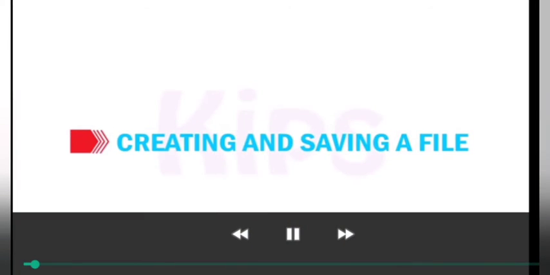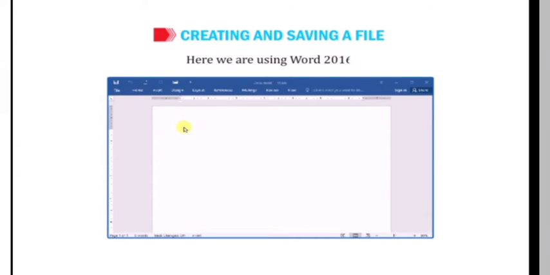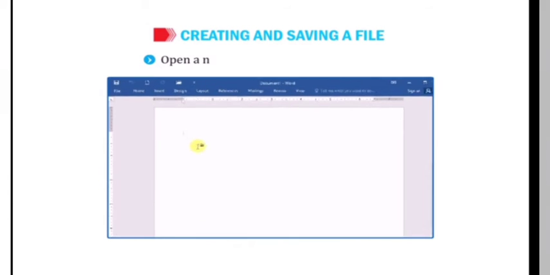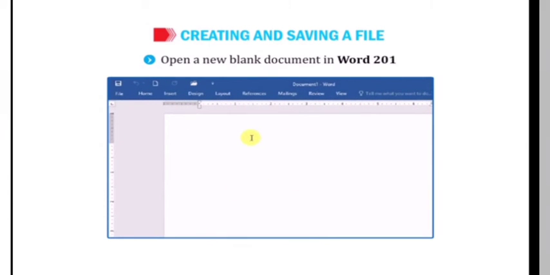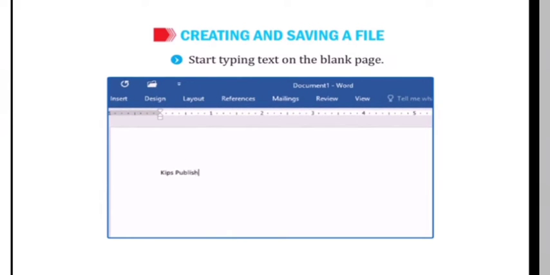Let us learn to create and save file. The most common method to create a file is by using any application software. Here we are using Word 2016. Open a new blank document in Word 2016. Start typing text on the blank page.